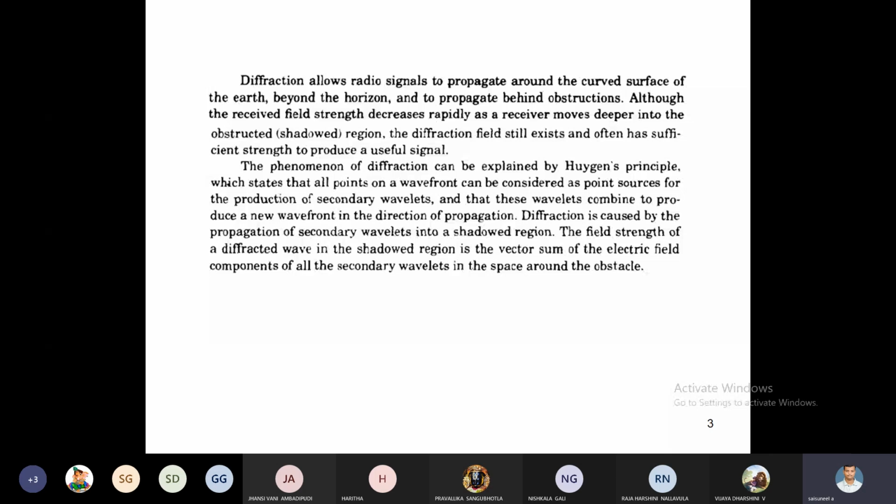The wave first reaches the obstacle tip, and it generates second wavelets. That is, the first wavelet is generated by the transmitter, and the second wavelet is generated by the obstacle. Finally, all the second wavelets are received by the receiver, as a summation of the second wavelets. This is about the Huygens principle in diffraction.